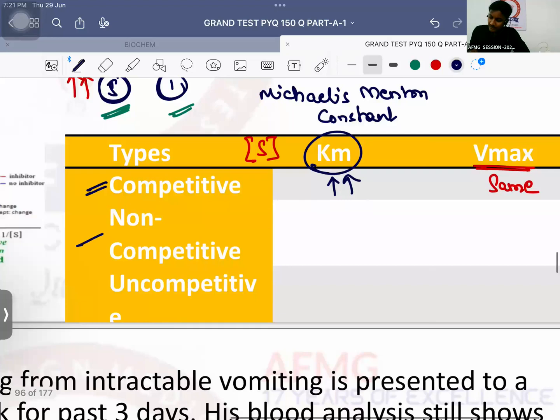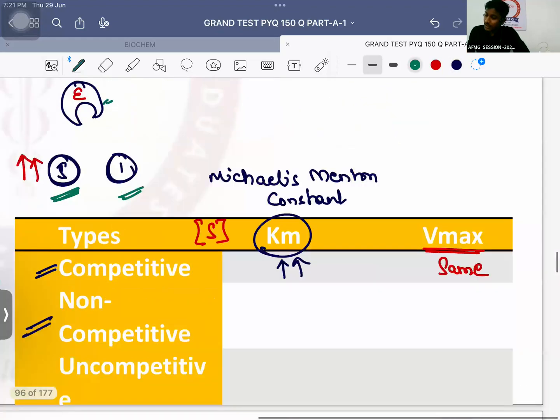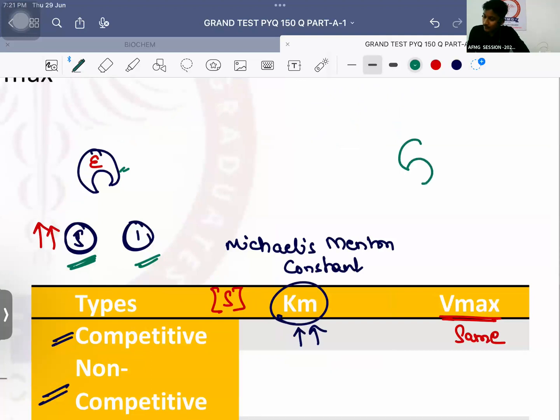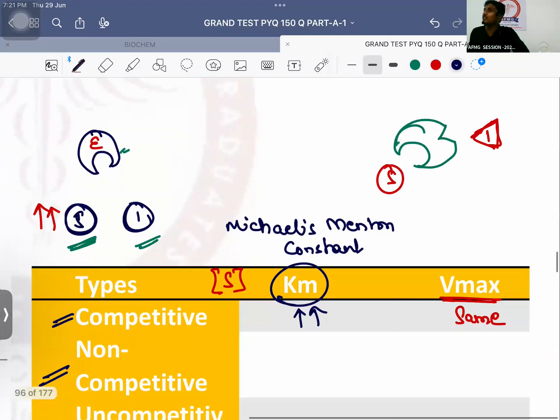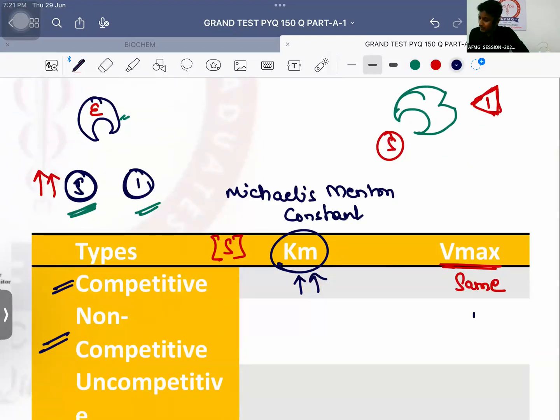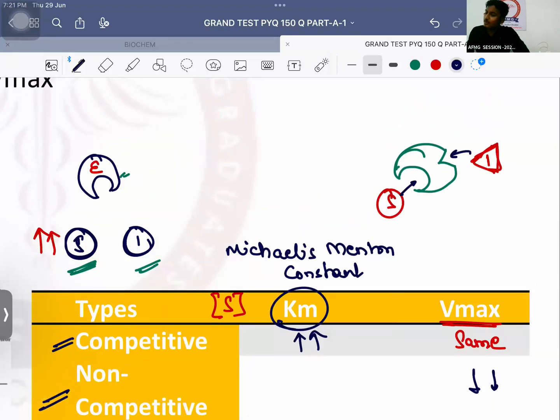Next is non-competitive inhibition. Non-competitive inhibition, usually here there are two sites. Okay, here there are two different sites definitely for binding of a substrate and binding of an inhibitor. ठीक है, तो अब कुछ भी कर लो, the velocity of the reaction is going to decrease. Why is it going to decrease? Because even if the substrate binds, the inhibitor has a different site to bind.